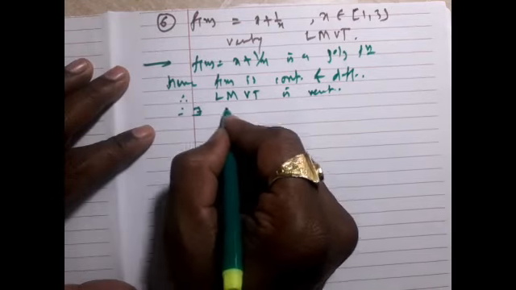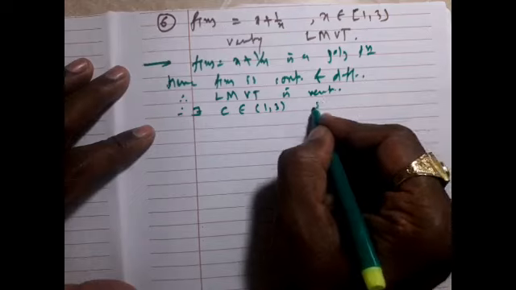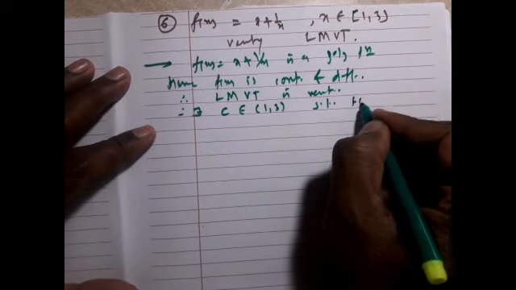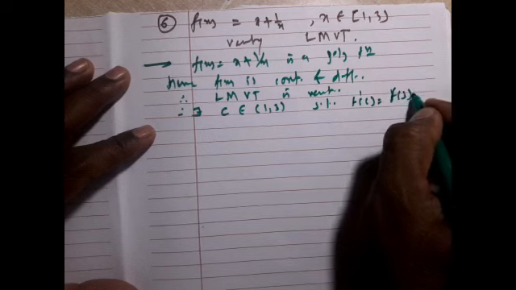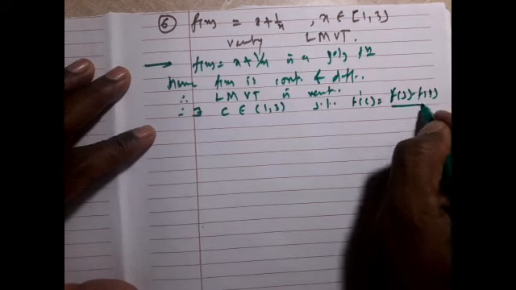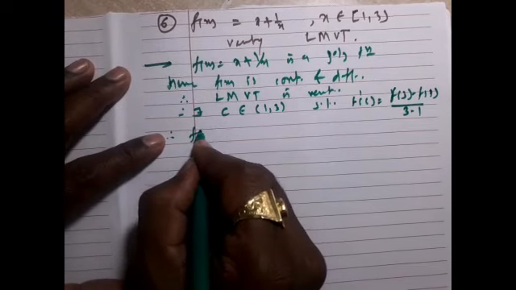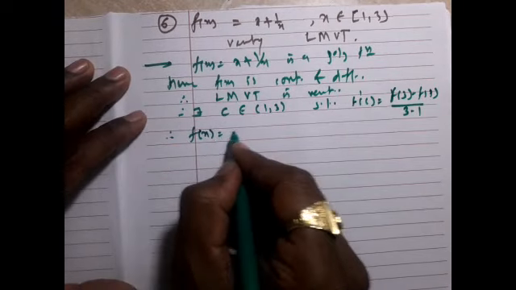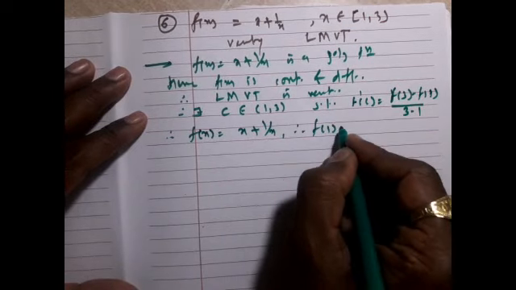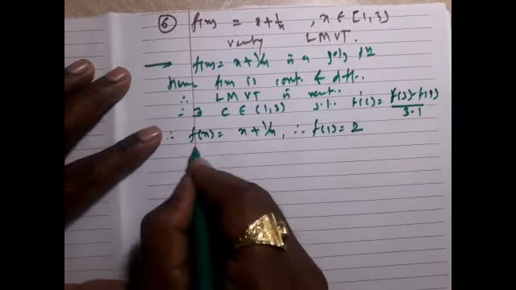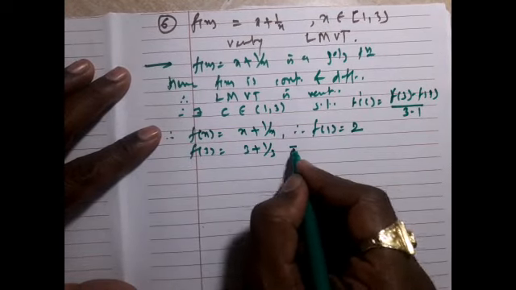Therefore, there exists c belonging to the open interval (1, 3) such that f'(c) is (f(3) - f(1))/(3 - 1). So what is f(x)? x + 1/x. Therefore f(1) is 2 and f(3) is 3 + 1/3.